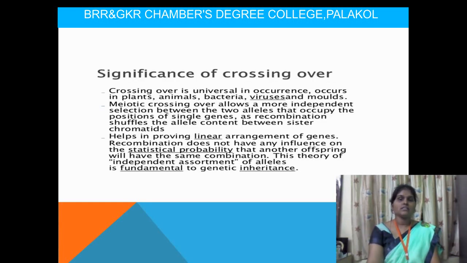The next one: what is the significance of crossing over? Crossing over is universal in occurrence, occurring in plants, animals and also bacteria. It helps in providing the linear arrangement of genes, and it is also useful for the maintenance of chromosomal number. It is the main theory of independent assortment of alleles, fundamental to genetic inheritance. It is the most important topic, and it is also very important in the examinations.